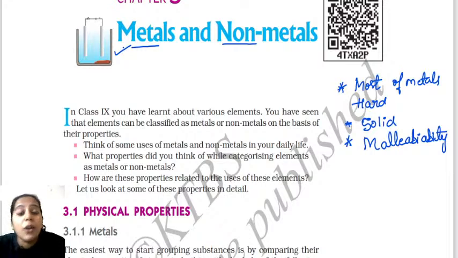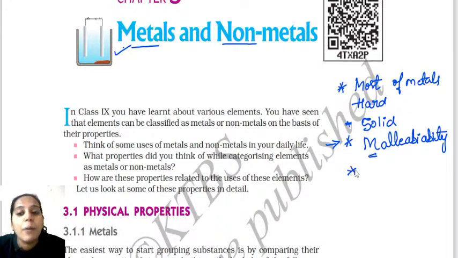When I talk about malleability, you can expect give reason questions based on this. For example, they can ask in the examination: aluminum foils are used to wrap food materials. What kind of property does it have? Aluminum, being a metal, is seen in sheet form. That property we call malleability. Malleability means metals can be converted into thin sheets.